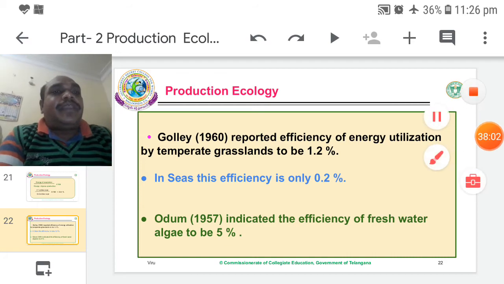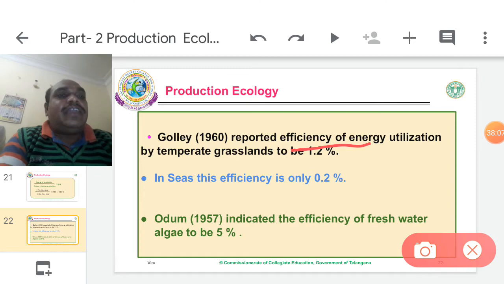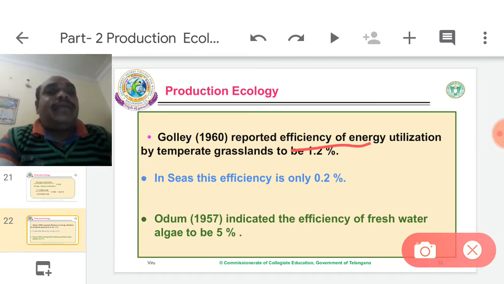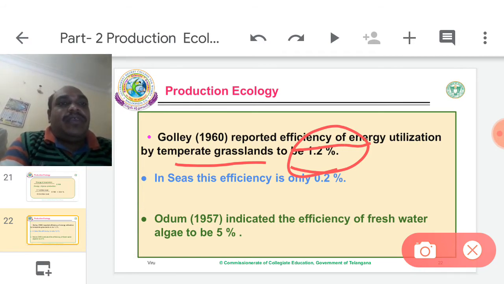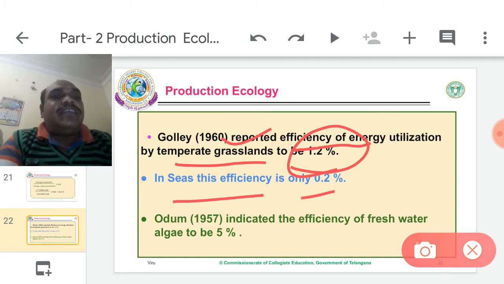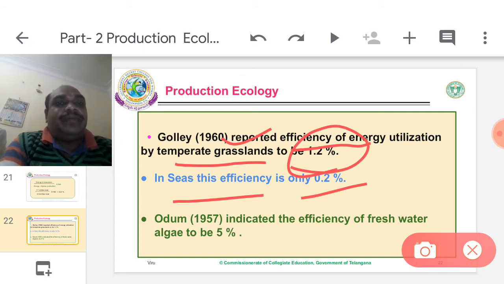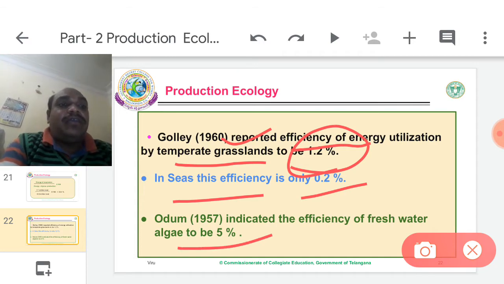Another scientist, Gaily, in 1960 reported the efficiency of energy utilization by temperate grasslands to be just 1.2%. Before we got 1.6, but in temperate grassland it is 1.2. In oceans it is just 0.2%. According to Odum, the efficiency of freshwater algae is 5%.